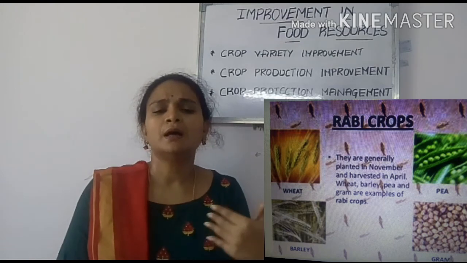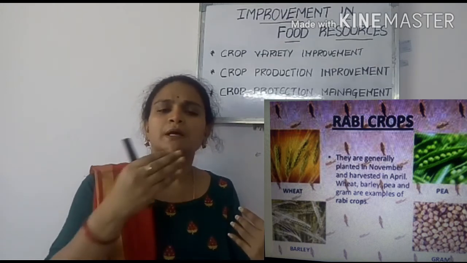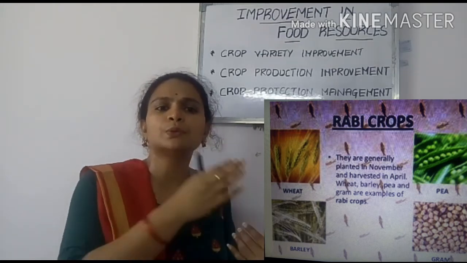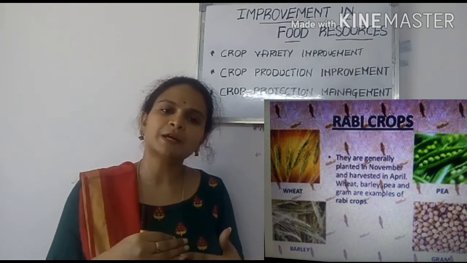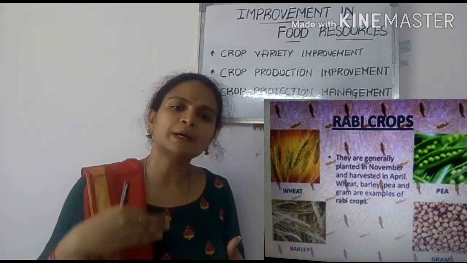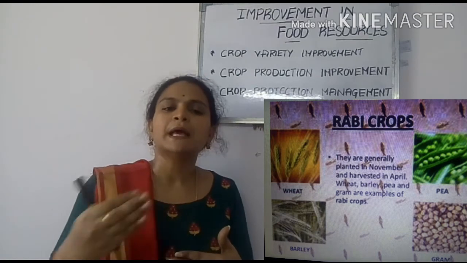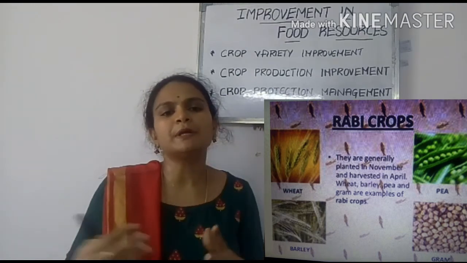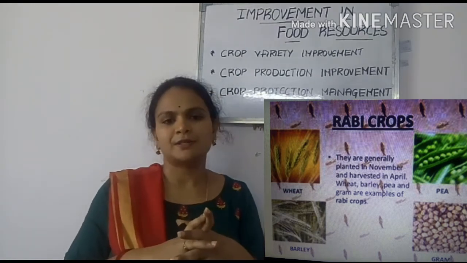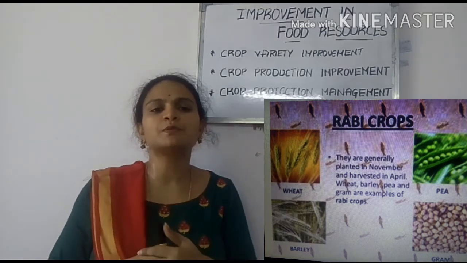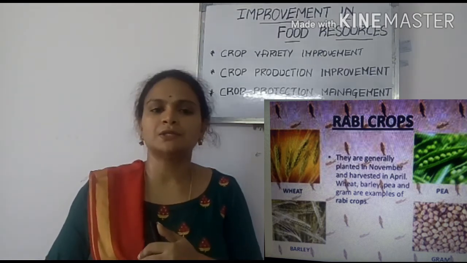Okay, that is the time period for them. Examples of Rabi crops are wheat, bean, etc. Understand? These are the crops which are grown according to the seasons.